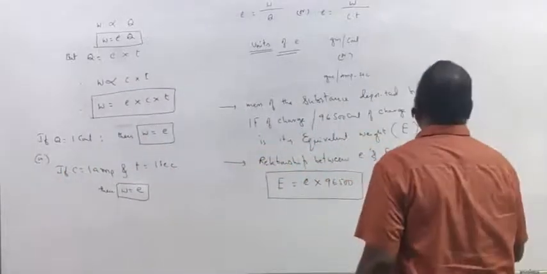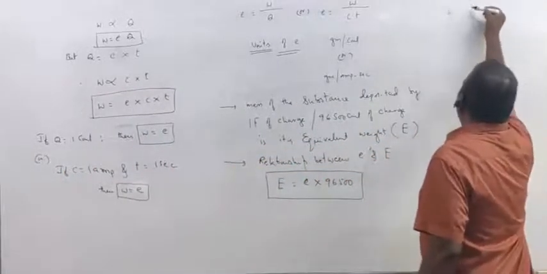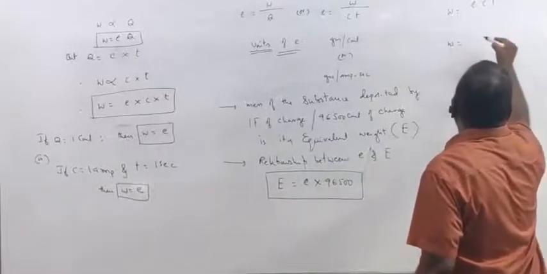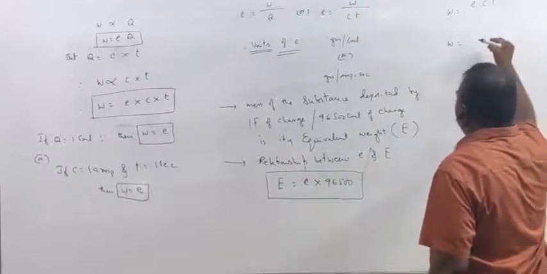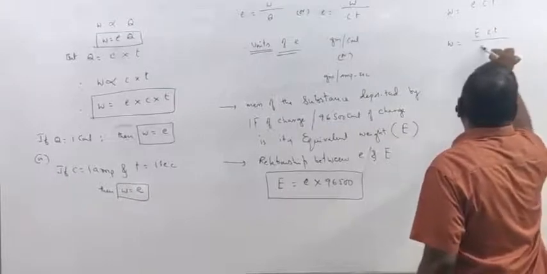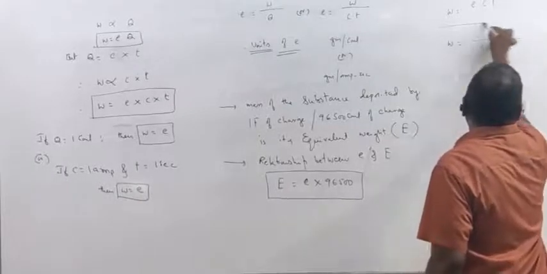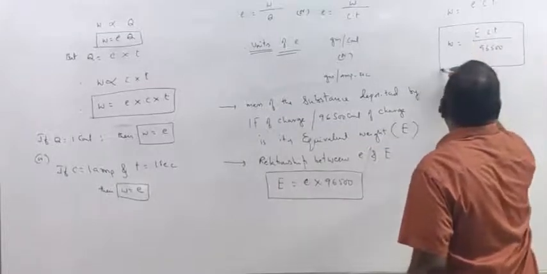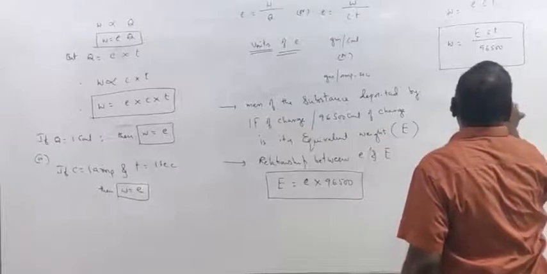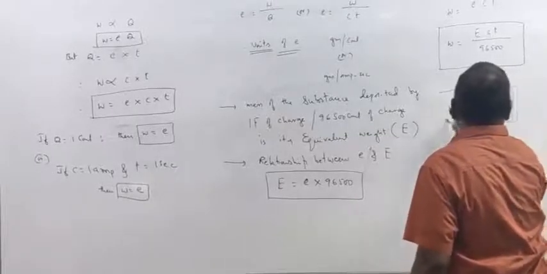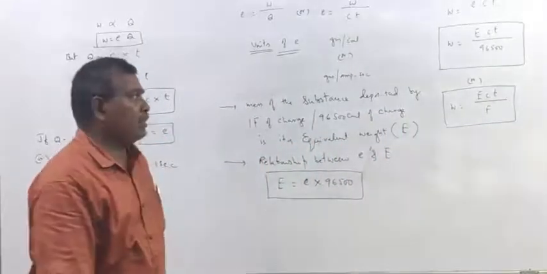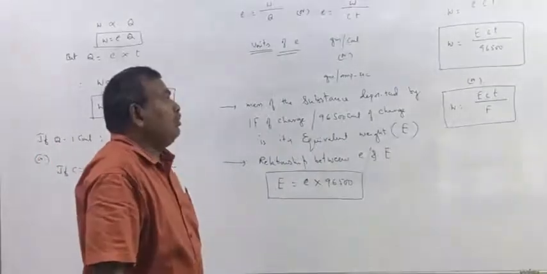Now, W is equal to ECT, and W is equal to ECT by 96,500, or W equal to ECT by F. So we already know W is the mass of the substance deposited at an electrode.